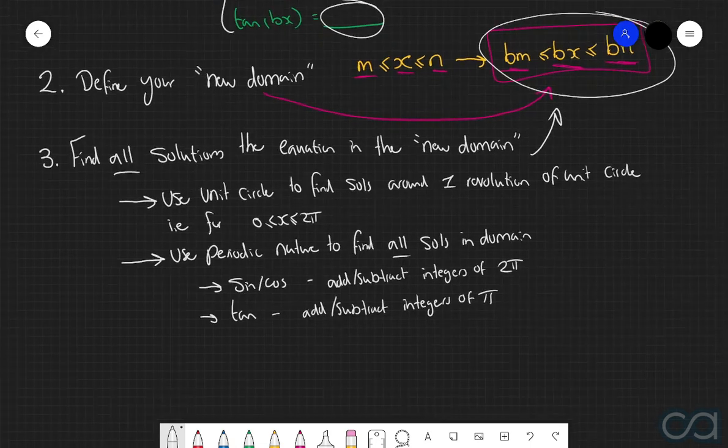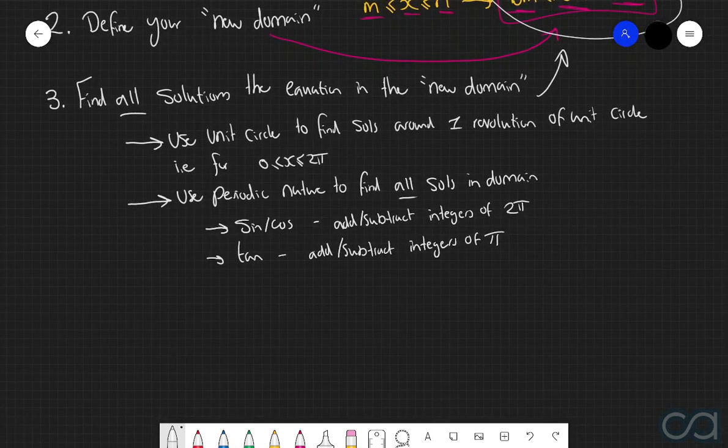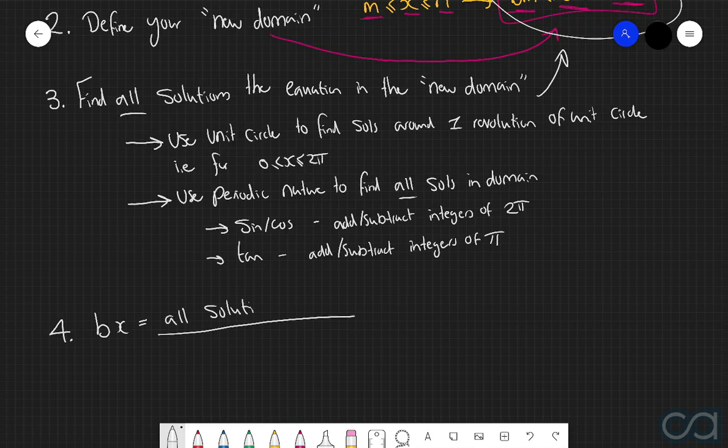And so then once you've found all the solutions in your new domain, you're going to have your solutions in the following format. That b of x is equal to all the solutions that you just found. And then to get x all by itself in this equation, you'll then divide through everything by this value of b.